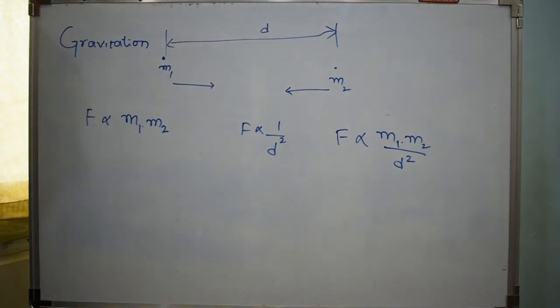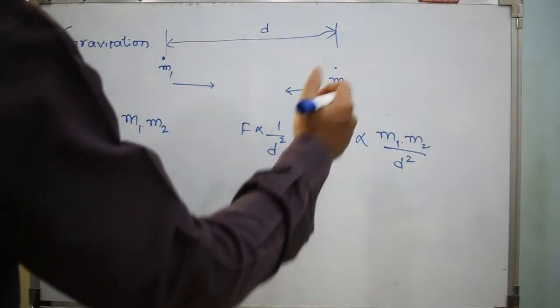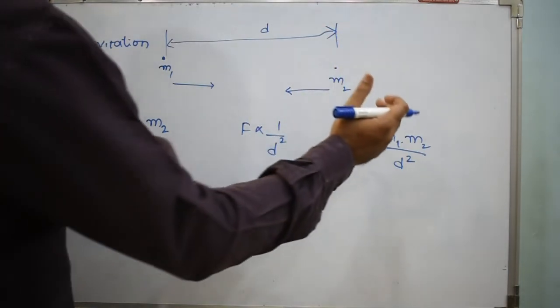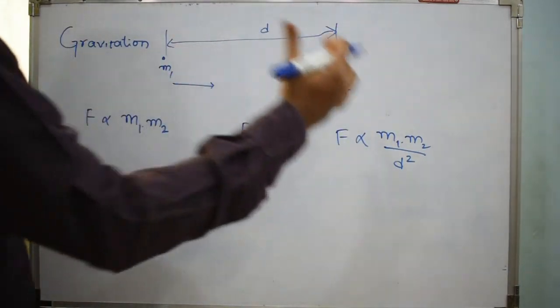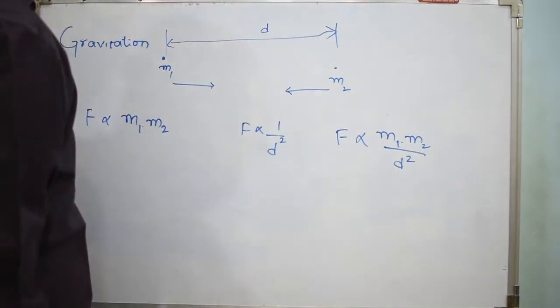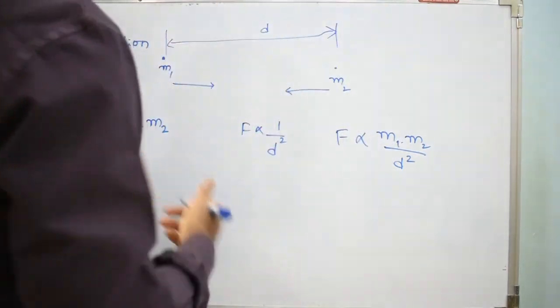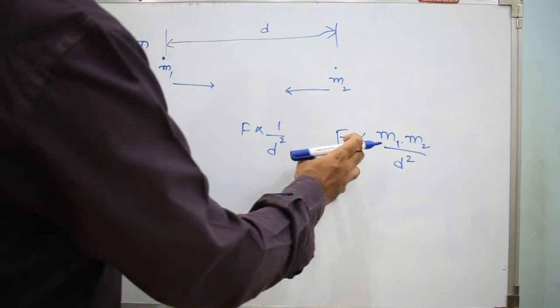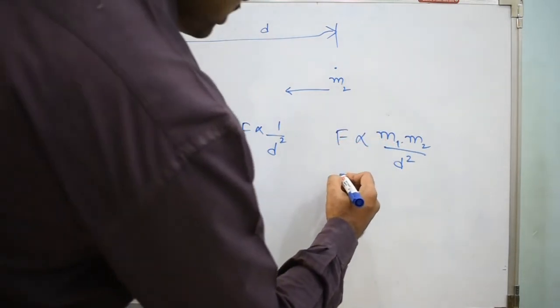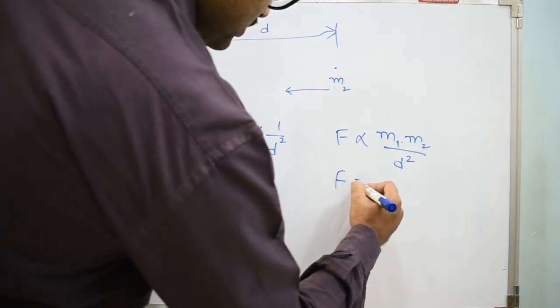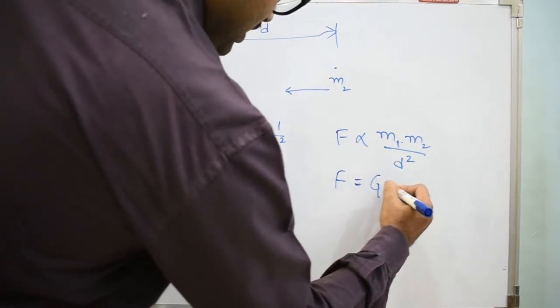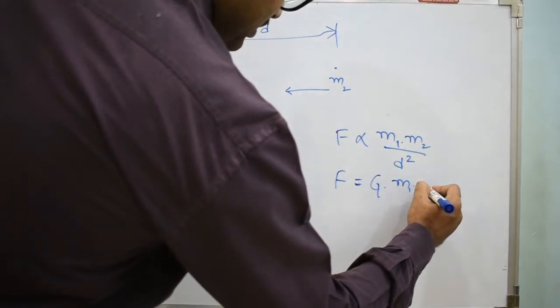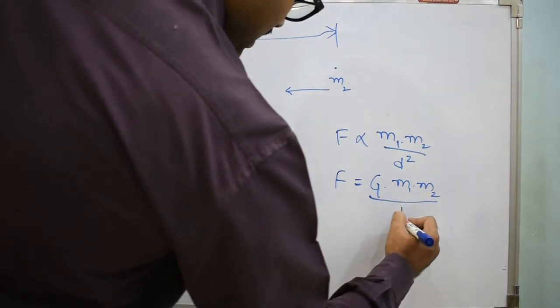Because it's a very simple topic, but very complicated things could be learned with the help of this universal law of gravitation. And what was the experimental value of G?